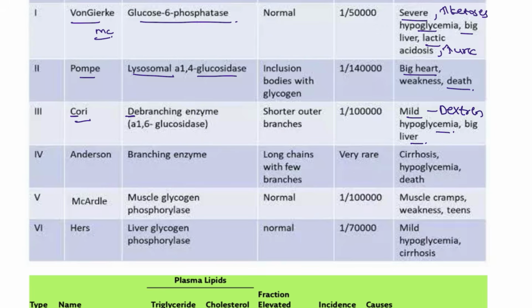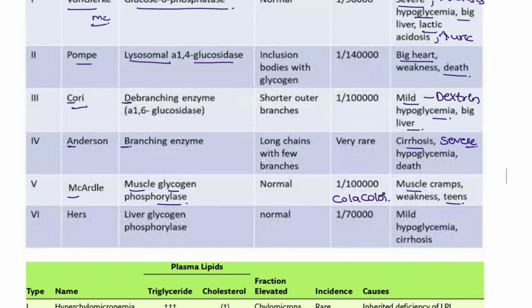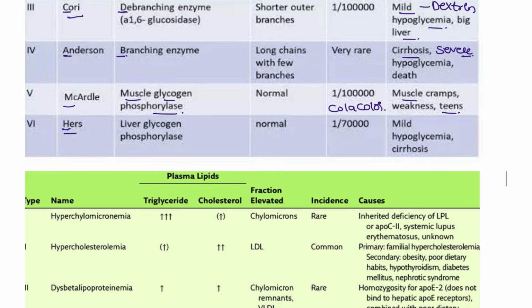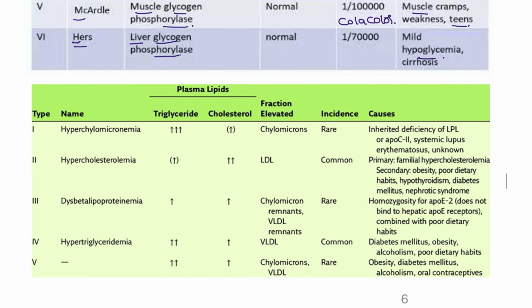Andersen, this is A for Andersen, B for branching enzyme is deficient, and severe cirrhosis is seen in this patient. Early congestive liver failure that you are going to see. McArdle is a muscle type. The muscle glycogen phosphorylase is deficient. Muscle cramps, teenage, exercise intolerance, and also the patient will present with cola colored urine. Next, Hers disease, H for Hers, H for hepatic glycogen phosphorylase, and this is mild hypoglycemia, mild cirrhosis will be seen in this patient.